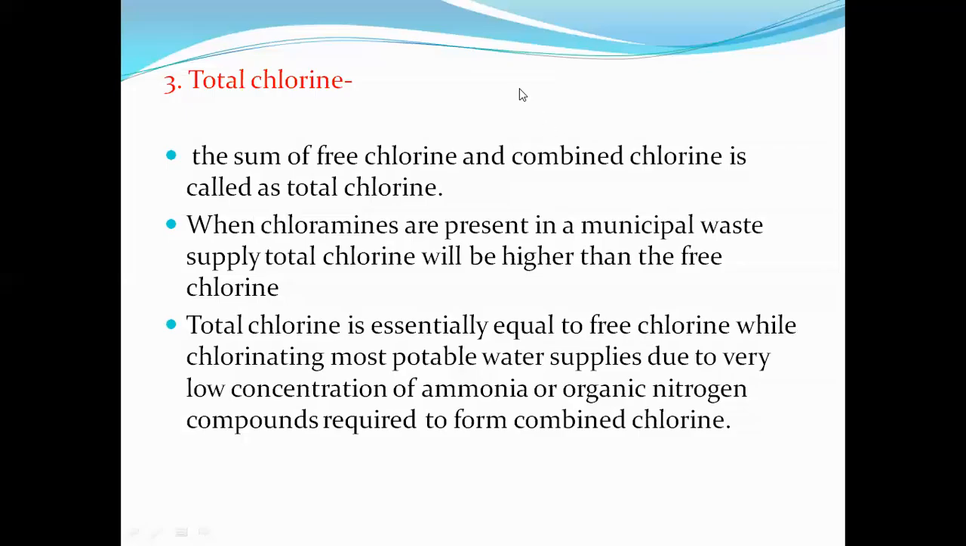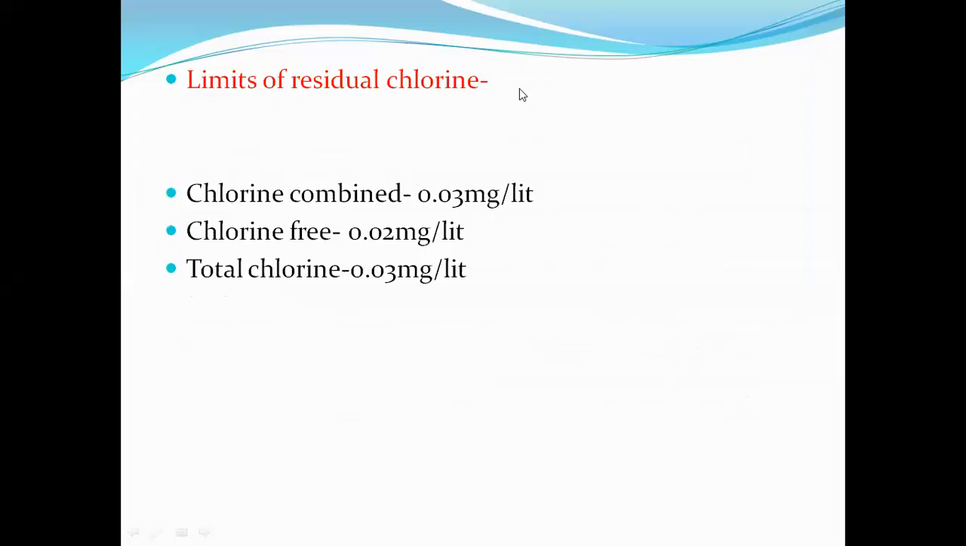Hope you all get these three forms of chlorine. First is free chlorine, second is combined chlorine, and third is total chlorine. Now the next point is limits of residual chlorine. What are the limits when chlorine is added into the water for disinfection? First limit is combined chlorine, 0.03 mg per liter.